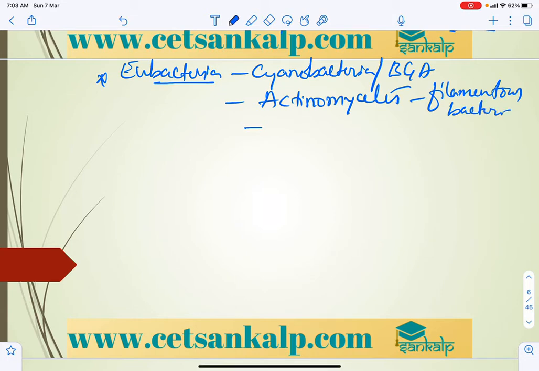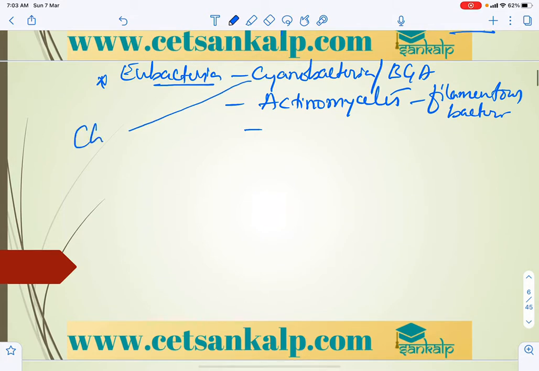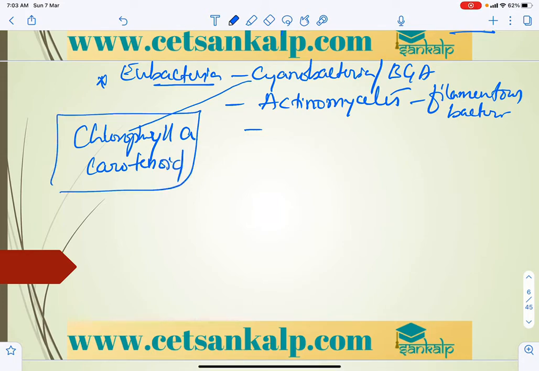And in case of cyanobacteria, the pigments are chlorophyll A and chlorophyll. Generally chlorophyll A is the abundant pigment, and carotenoids are present. These are the photosynthetic pigments in the chlorophyll. Along with that, we can also add phycobilins.